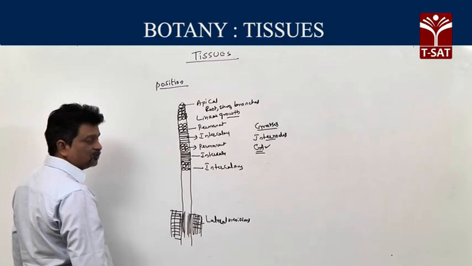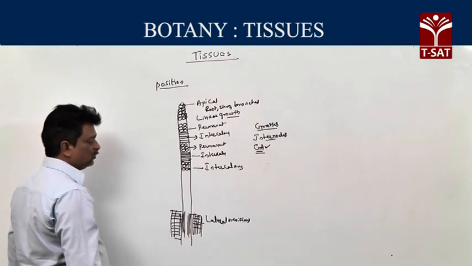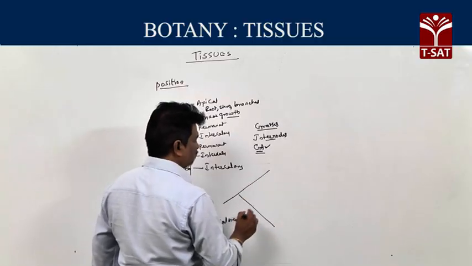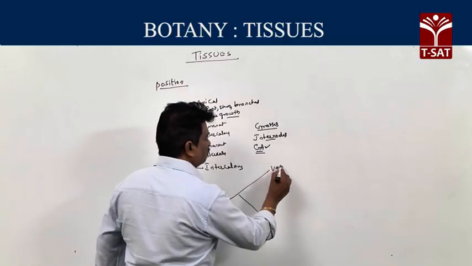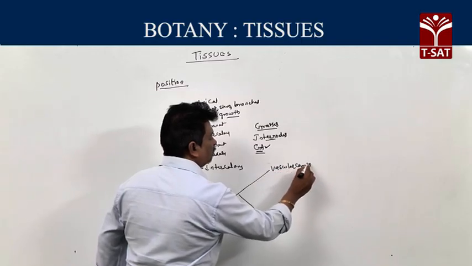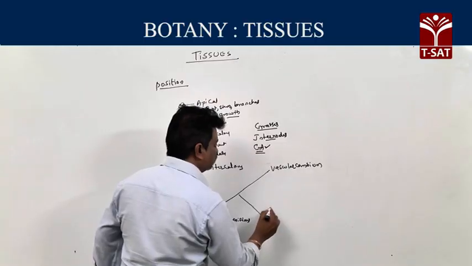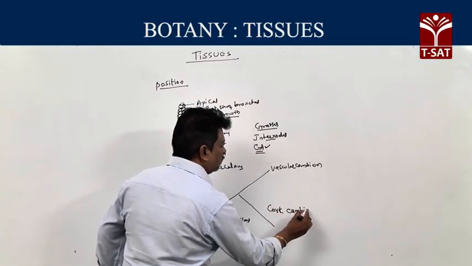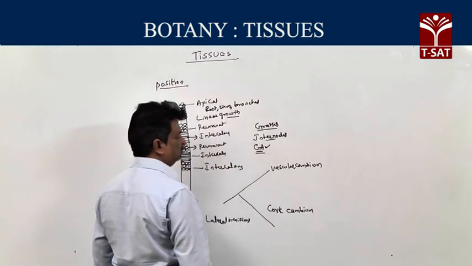Rightly, it is called secondary growth. Here, best examples for lateral meristems: one is vascular cambium, and second one is cork cambium, vascular and cork cambium.